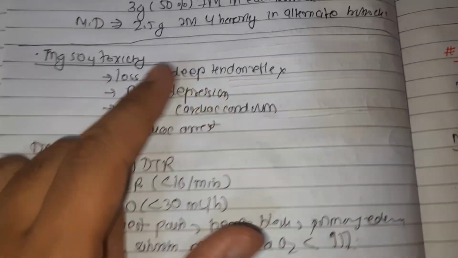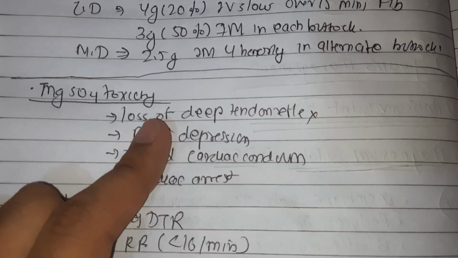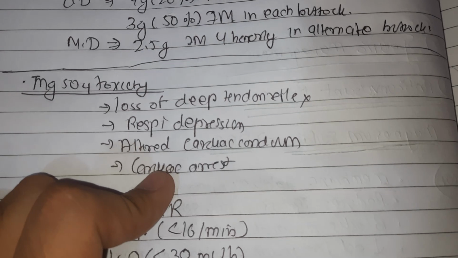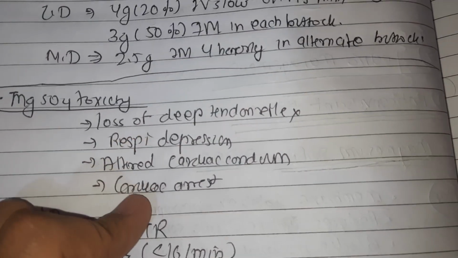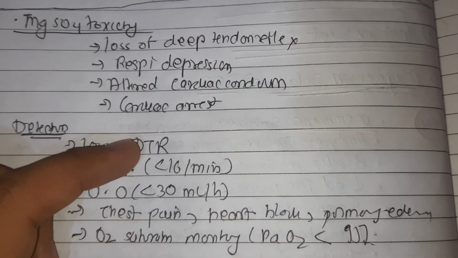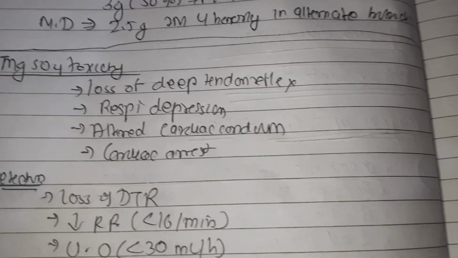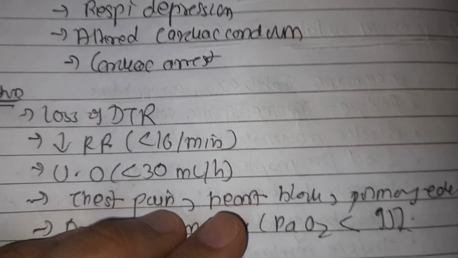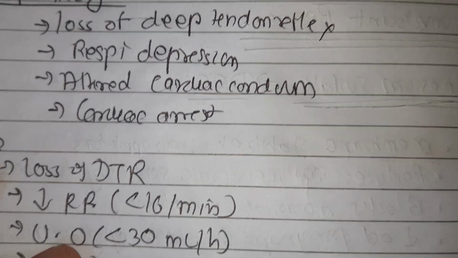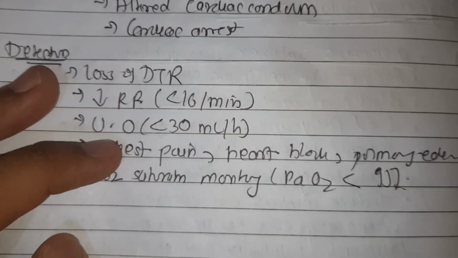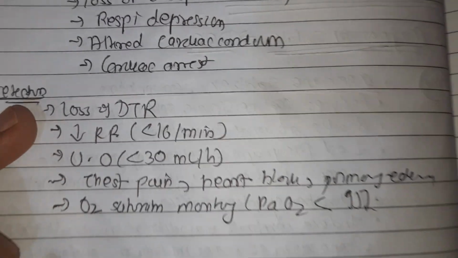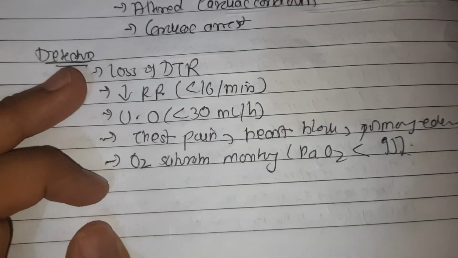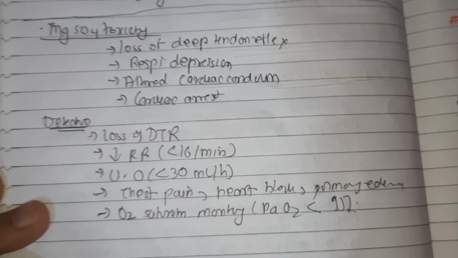After giving magnesium sulfate, there can be magnesium toxicity: loss of deep tendon reflex, respiratory depression, altered cardiac conduction, and cardiac arrest. These are the toxicities of magnesium. We detect it if we suspect loss of the deep tendon reflex, if the respiratory rate is less than 16 per minute, urine output is less than 30 ml per hour, or there is chest pain, heart block, pulmonary edema, or oxygen saturation less than 95%. That's how we detect magnesium toxicity.